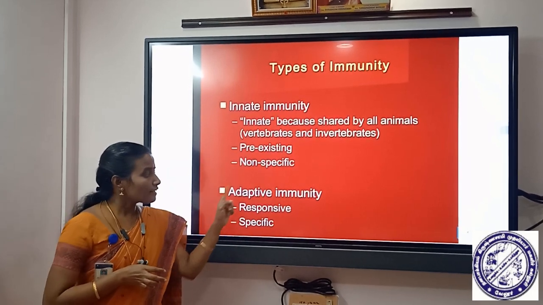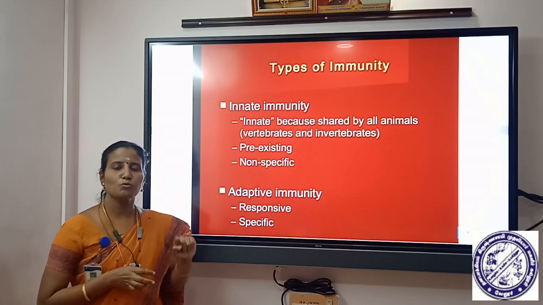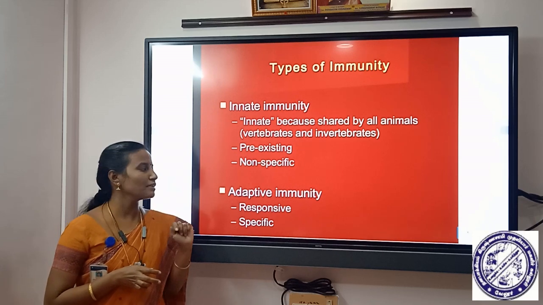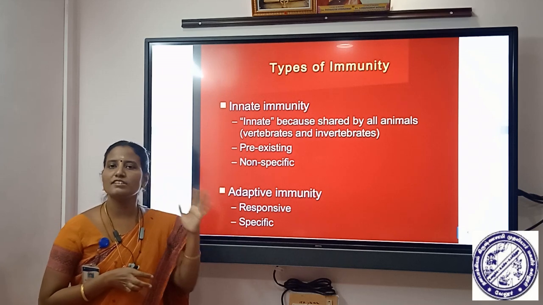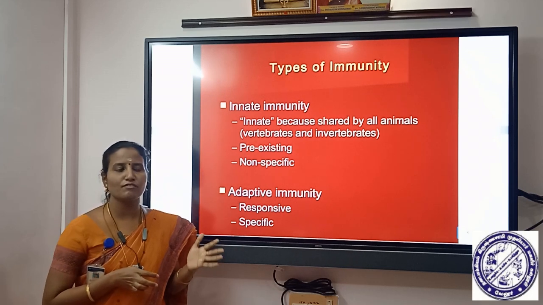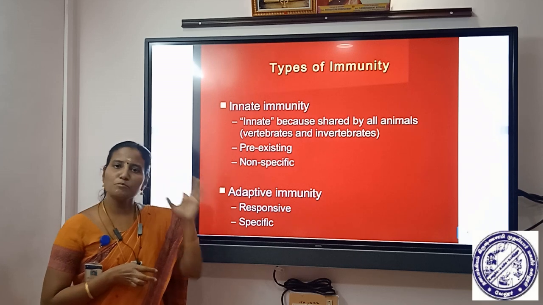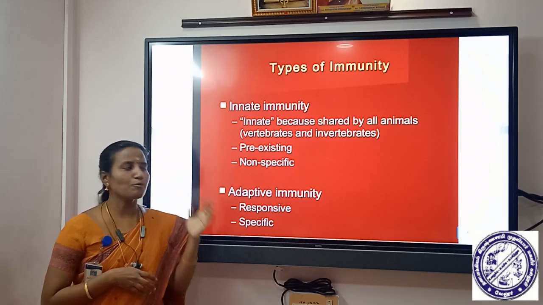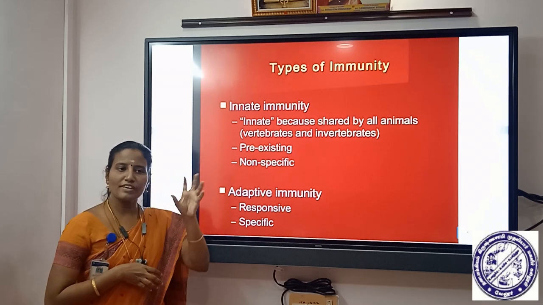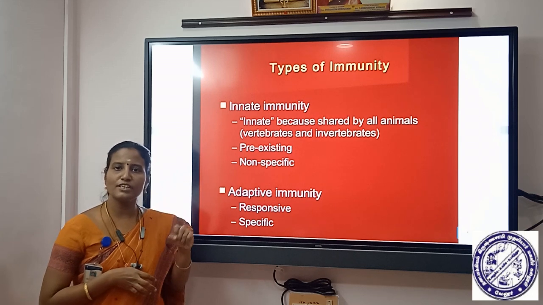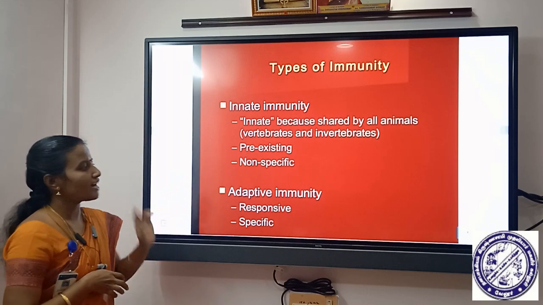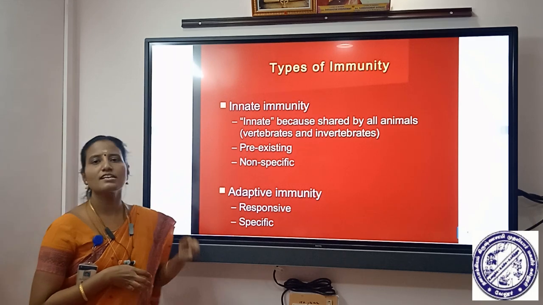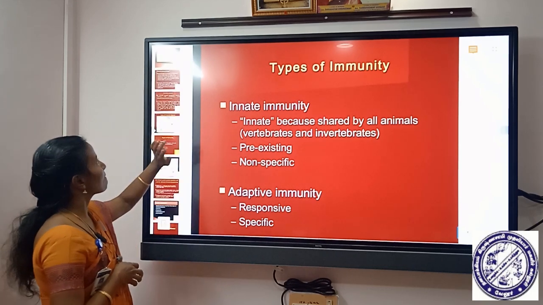Here it is otherwise known as acquired immunity. Why it is known as acquired immunity: during our lifetime we are facing so many types of pathogenic microorganisms in our daily life. For those pathogenic microorganisms we are producing an immune response. So we are acquiring that type of immunity during our lifetime. Adaptive immunity is otherwise known as acquired immunity.